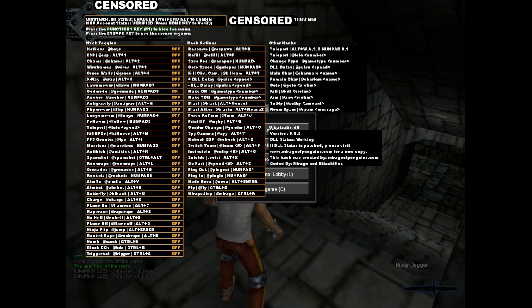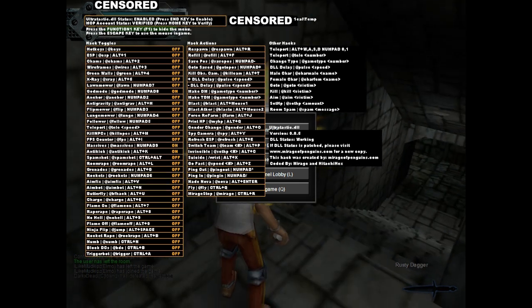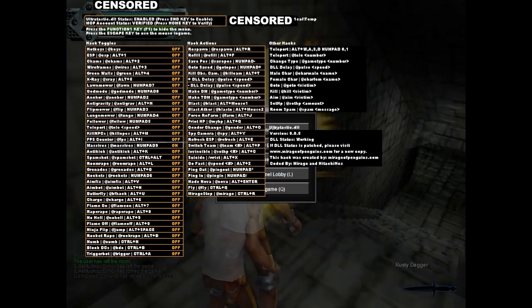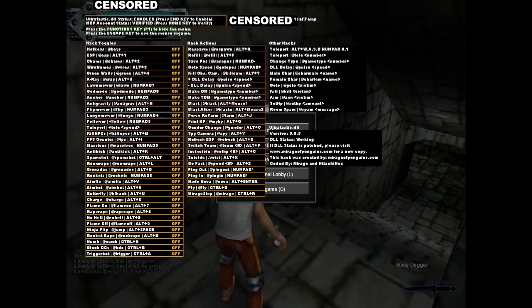Actually, I'm going to turn off anti-kick because the combination will actually DC you. Here it is. I'm going to press this button, and if I DC, which means my client crashes, then it will be the end of the tutorial.